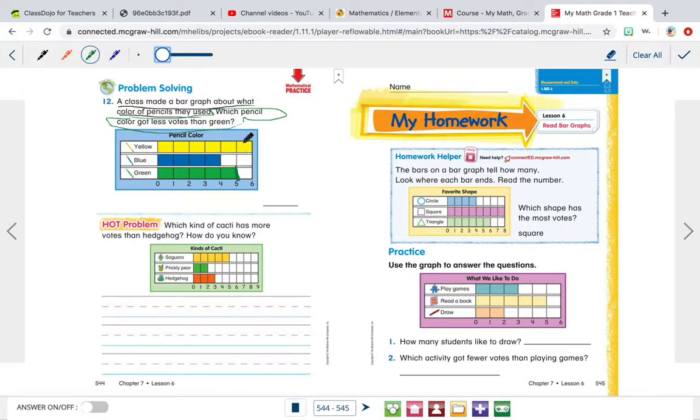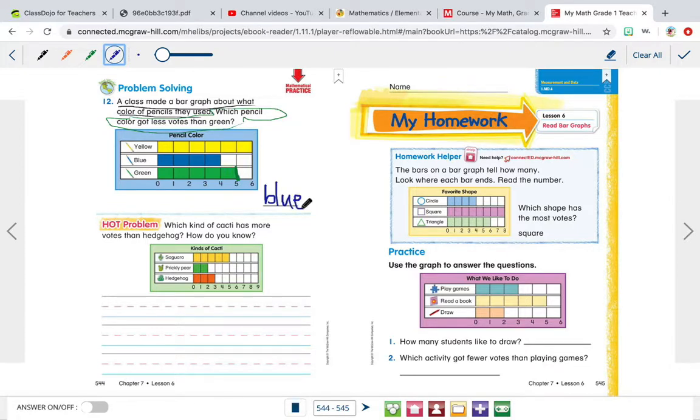So which pencil color got less votes than green? I know it's not yellow. You know why? Because yellow is a bigger bar than green. So yellow has 6 votes. So we know that it's not going to be yellow. What about blue? Blue does have less votes than green, and we know this because the blue bar is smaller than the green bar. So the blue bar has 4 votes, but the green bar has 5 votes. So we know that blue got less votes than green. So you're going to write blue, B-L-U-E.